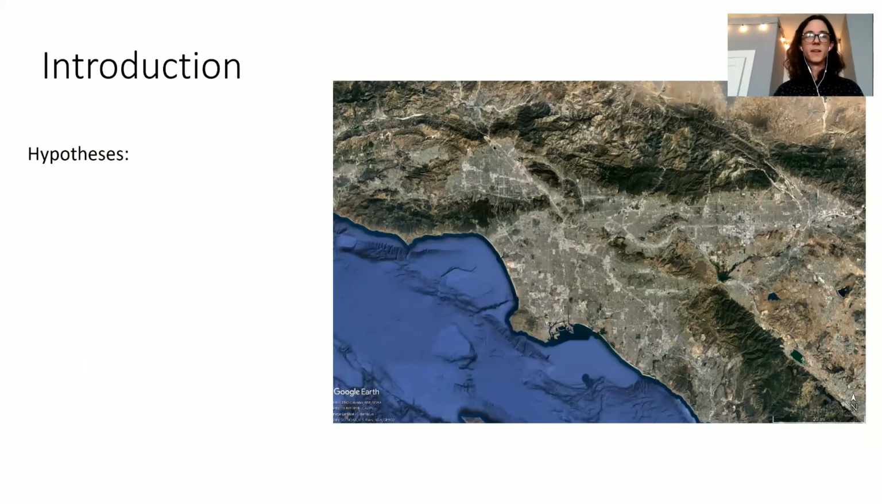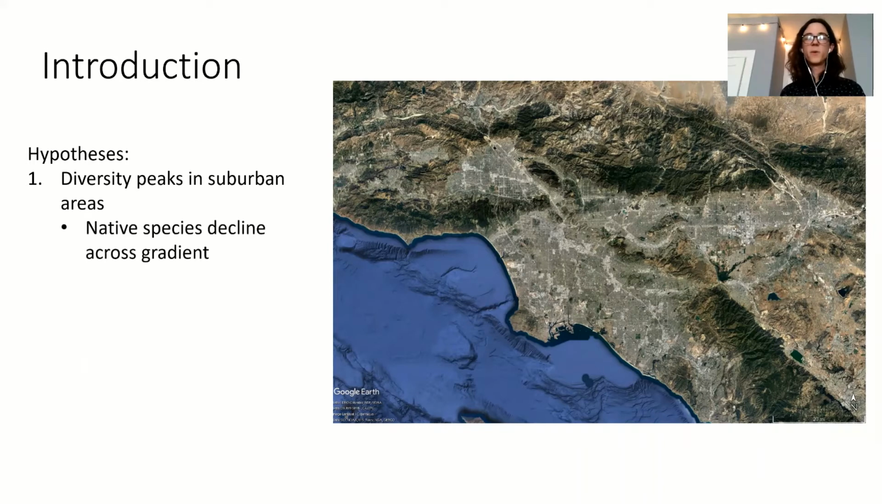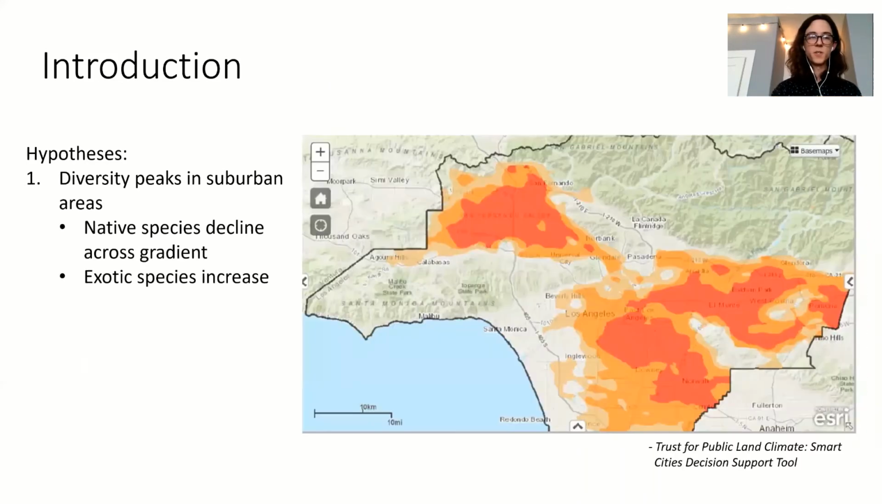So to get into our study, we came with two hypotheses. The first related to diversity, which is that we expected there to be peak diversity in suburban areas, following a loss of native species along an urban gradient, and an increase of exotic species along the same gradient. And so in these suburban areas, we expected to see the most diversity, the most species.